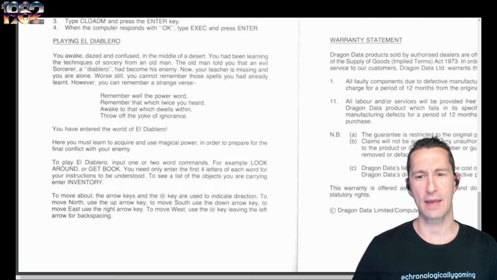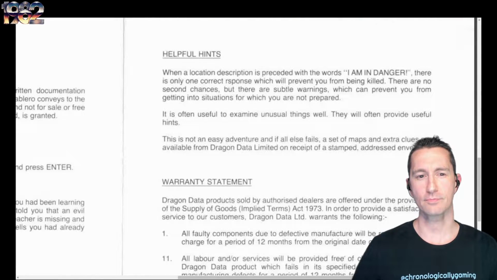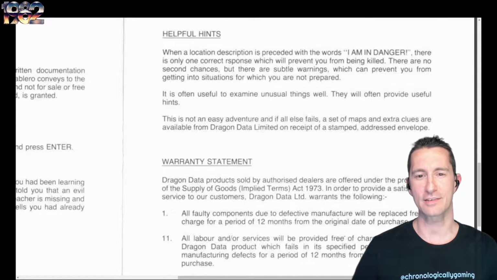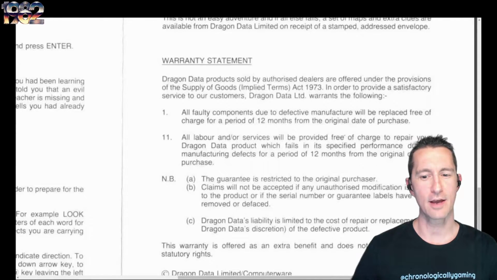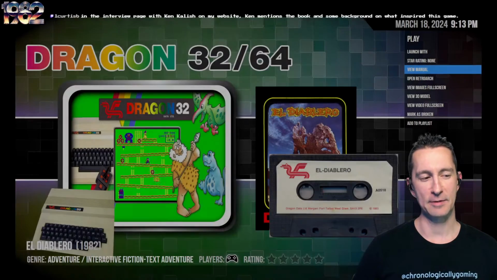Look at that, left arrow for backspacing too. That's amazing. And then they give some helpful hints. If you perceive the words, I am in danger, there's only one correct response that will prevent you from being killed. There's no second chances. There's no subtle warnings which can prevent you from getting into situations for which you are not prepared. It's often useful to examine unusual things. And yes, it is. Notice they didn't say anything about remember as a verb. Someone would have to crack the game to figure it out.